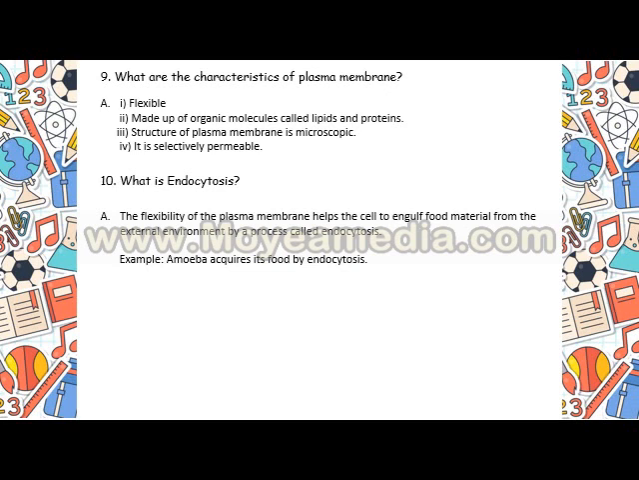Now, next question, what is endocytosis? The flexibility of the plasma membrane helps the cell to engulf food material from the external environment by a process called endocytosis. We all know amoeba acquires its food by this process of endocytosis. It engulfs food from the external environment due to the flexible nature of the plasma membrane.